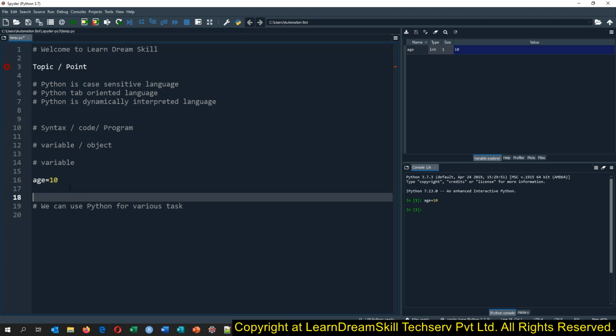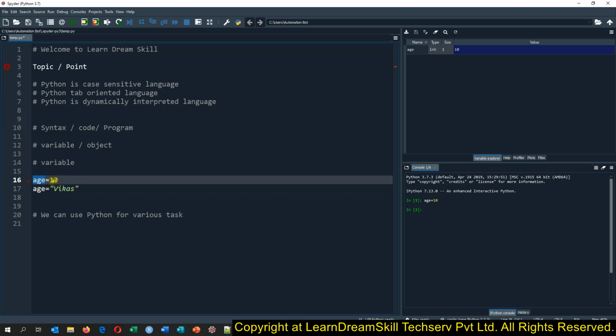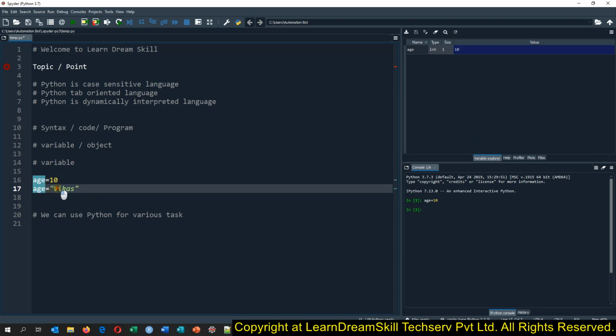Okay, so let me assign a different value to the age variable. I'm assigning my name, Vikas. Right now in the age variable I have the value 10, and if I assign Vikas to the age variable again, it will replace the value 10 with Vikas. Right now we have the age variable as an integer. Now let me run this code first.